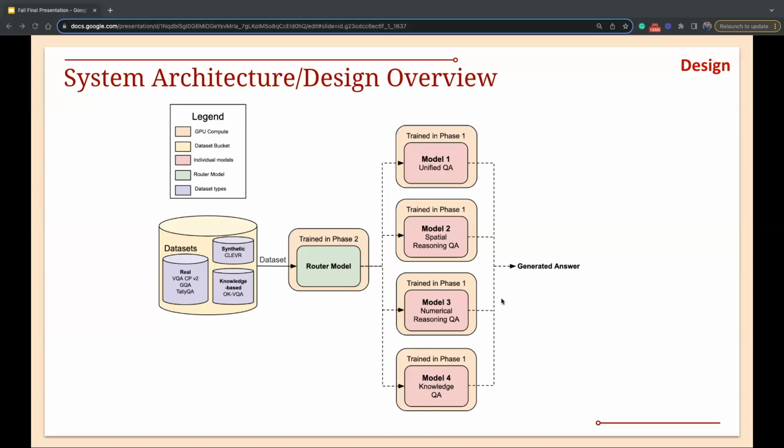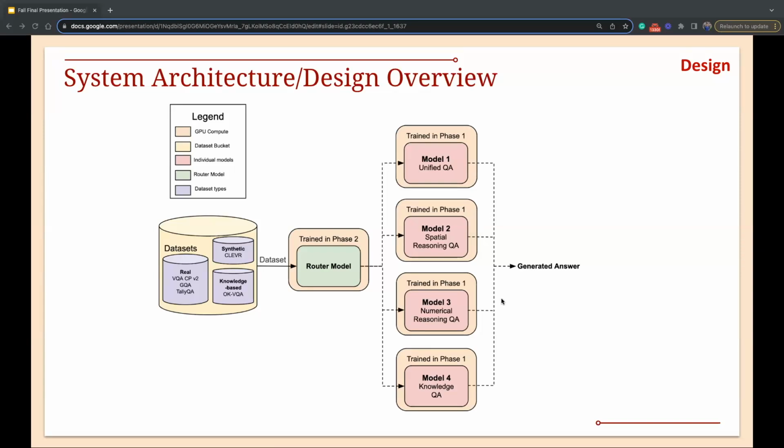If you look at the data sets, we have CLEVR and VQA-CP v2. These 2 data sets are being used by the unified QA model for real versus synthetic images. For spatial reasoning QA, we have VQA, which has scene graphs in it, which helps to get relationships between the objects in the images. For numerical reasoning QA, we have used TallyQA, which is a specialized counting-based problem data set. And for knowledge QA, we have OK-VQA, the outside knowledge VQA data set. So these 4 models have been fine-tuned.